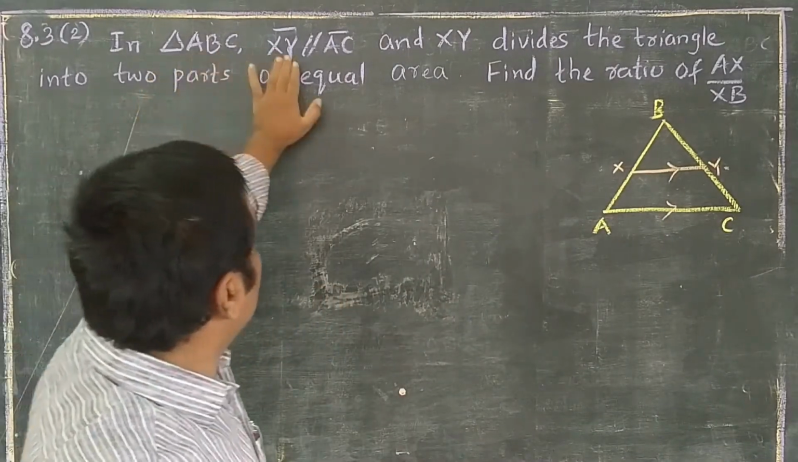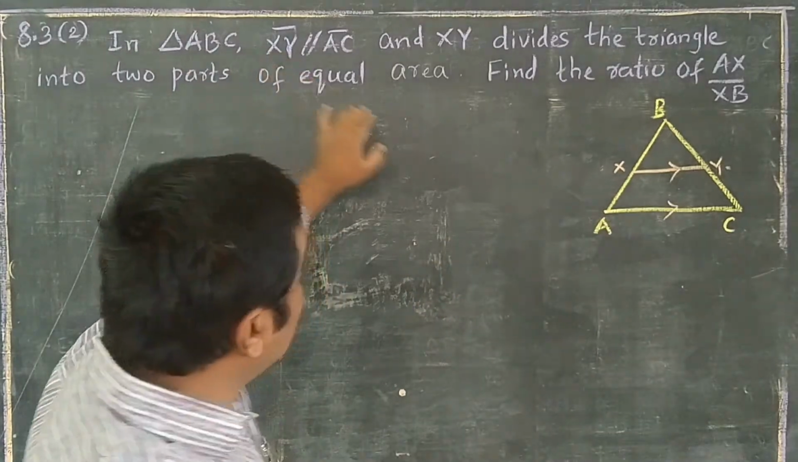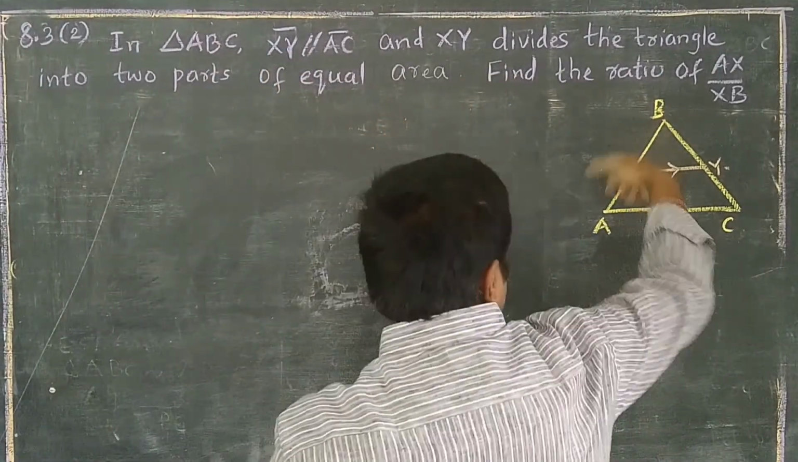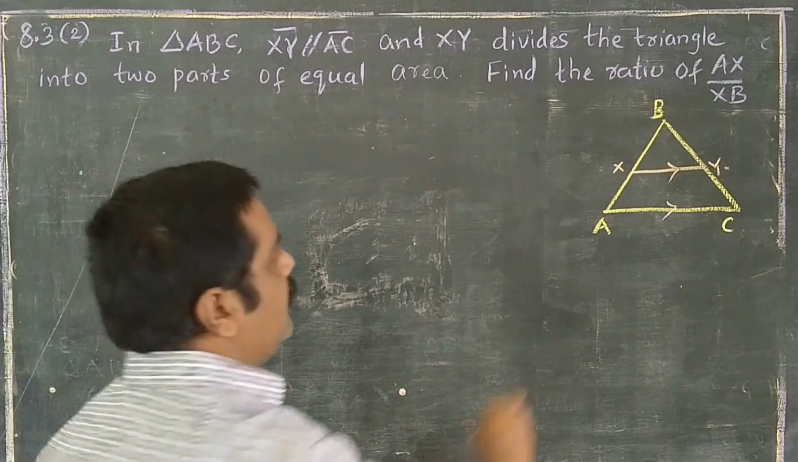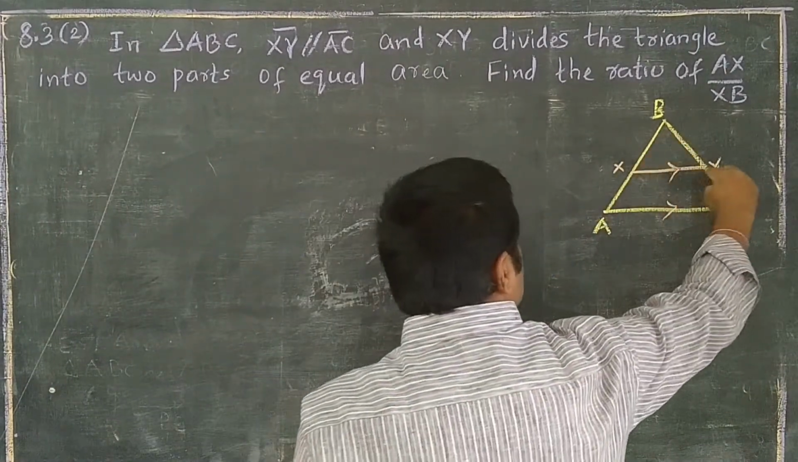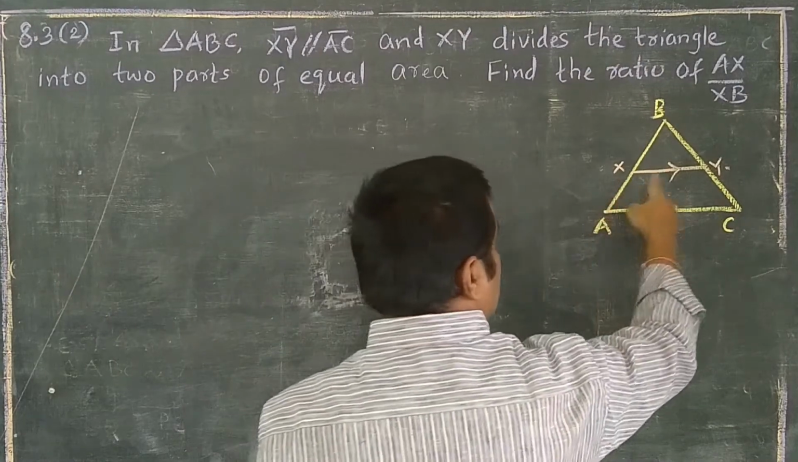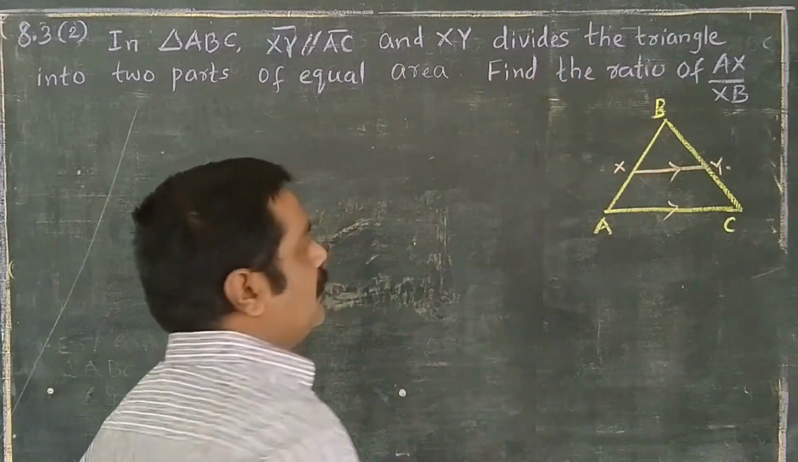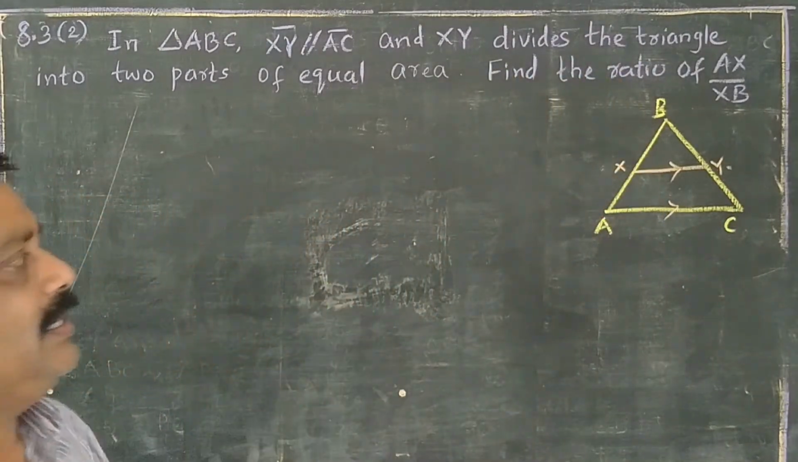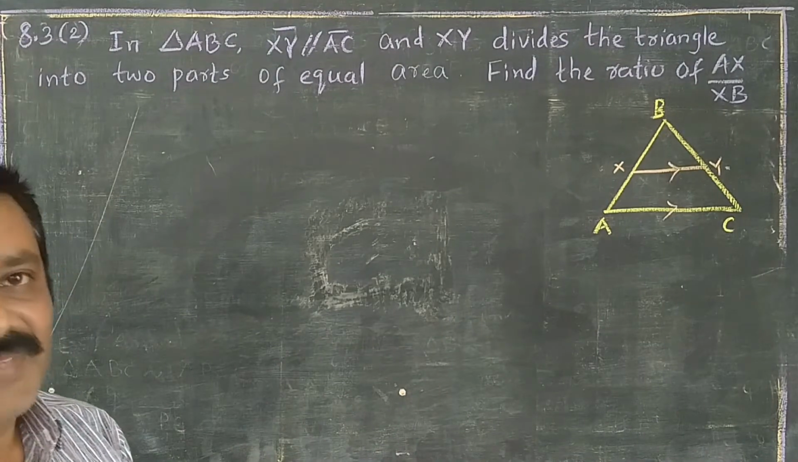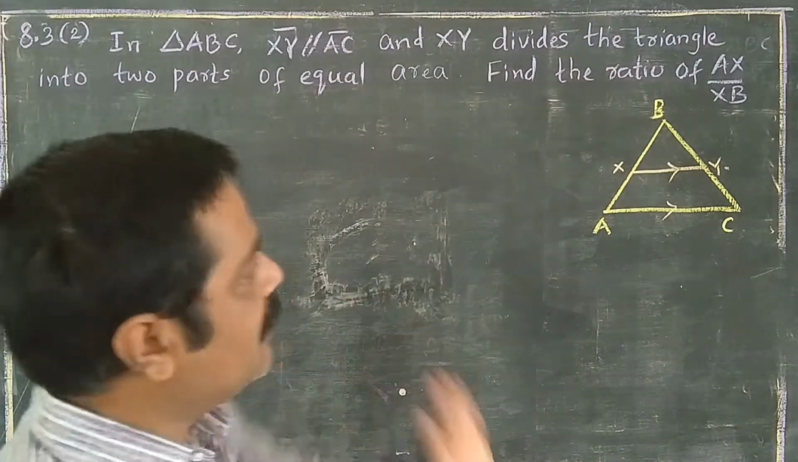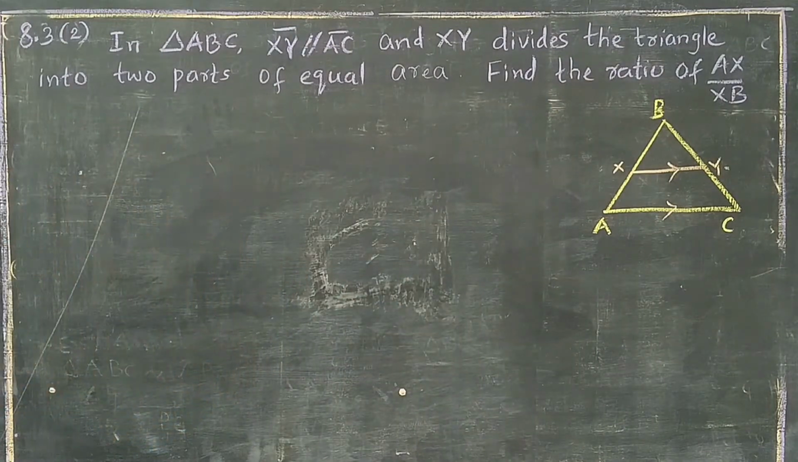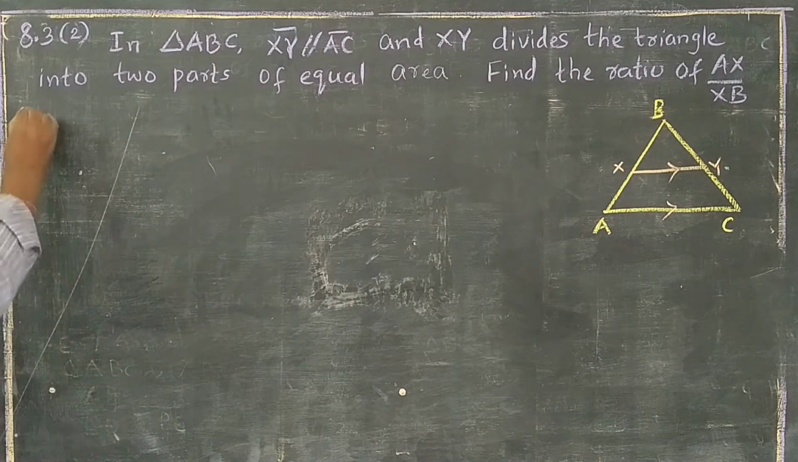In triangle ABC, XY is parallel to AC and divides this big triangle into two parts of equal areas. Means the area of BXY is equal to the area of the quadrilateral XYCA. Clear now? This is given. It is asking to find the ratio of AX by XB. Okay, now the solution.